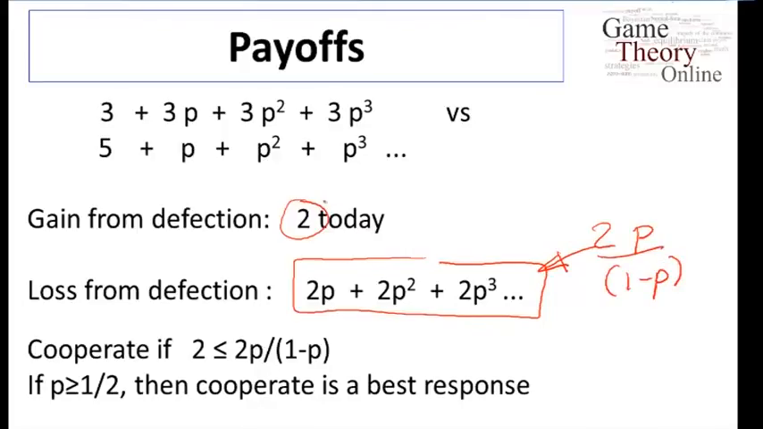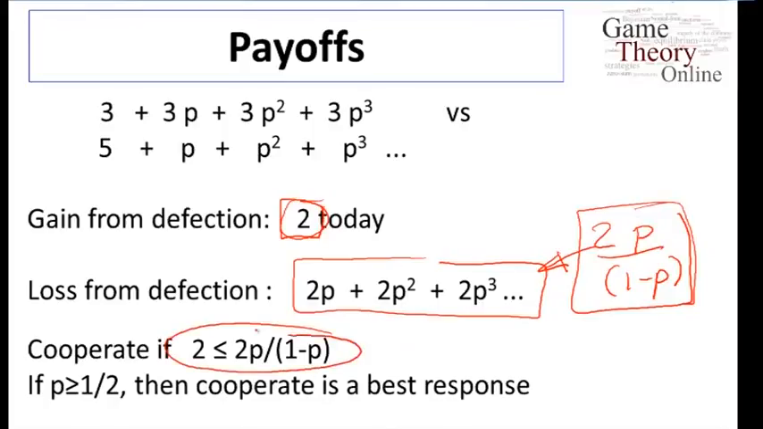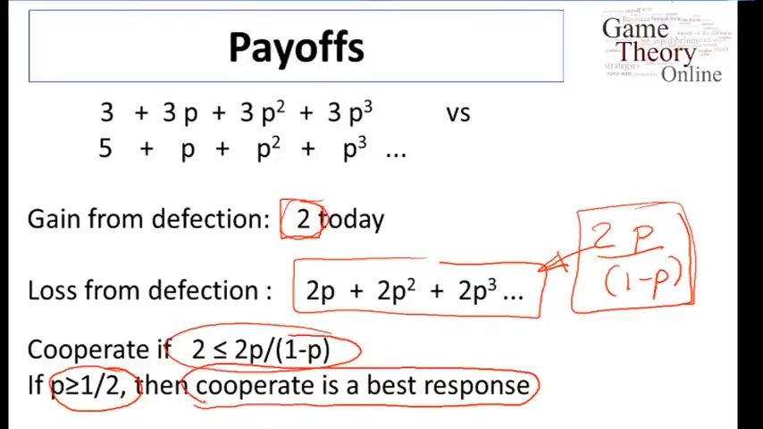So in this case, what are we comparing? Gain from defection, I gain 2 today. Loss, I'm going to lose 2 in perpetuity forever afterwards. That has this value, so I'm going to cooperate if 2 is less than or equal to 2P over 1 minus P. And if you work that out and solve for P, as long as P is greater than or equal to 1/2, then this is satisfied. So cooperate is the best response. As long as I expect a higher chance that we're going to continue tomorrow than stopping, then I'm willing to cooperate under this strategy. Otherwise, I'm not.